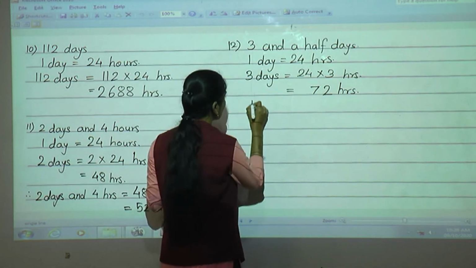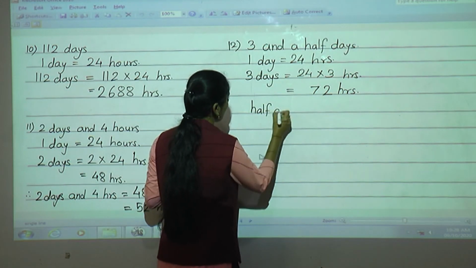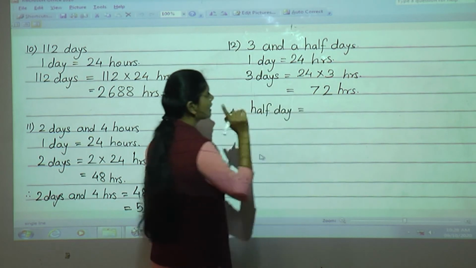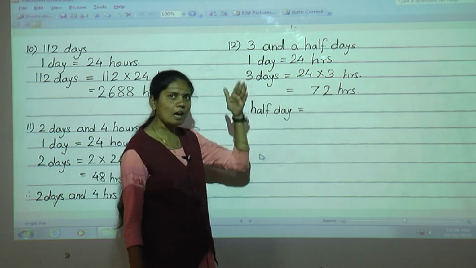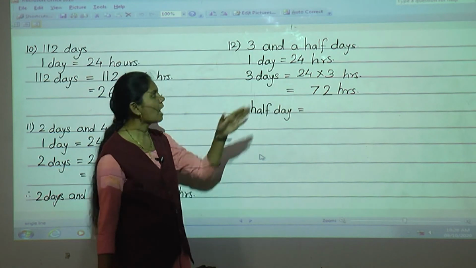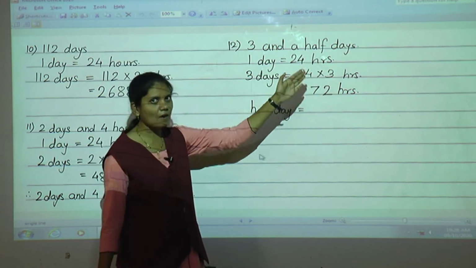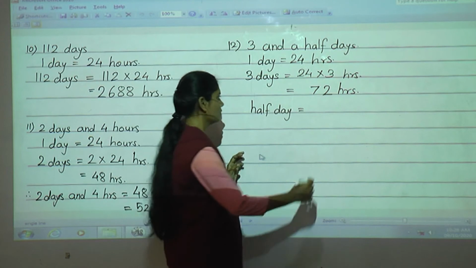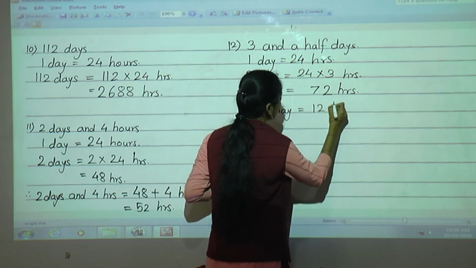Now half day is equal to what? 1 day is equal to 24 hours. So half day means half of 24 hours. What is the half of 24? 12. So here half day is equal to 12 hours.